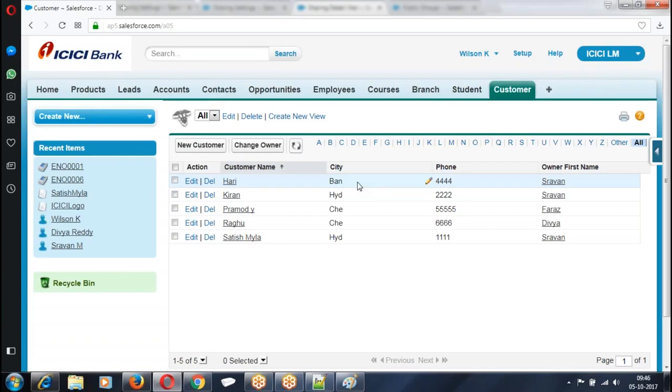Then write the sharing rules to share the record. Are you clear about the condition? People are clear? So sharing rules are used for what? What are we using a sharing rule for?